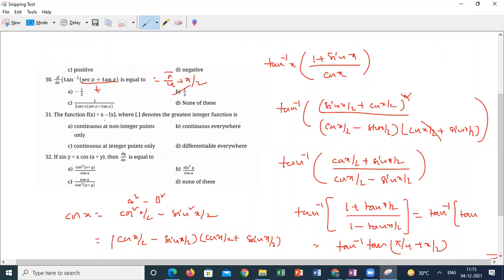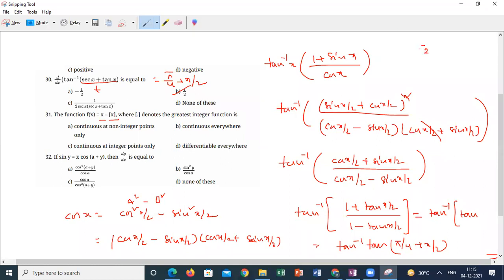Next, how are we going to do this? The function f of x is equal to x minus the greatest integer function. Both x and the greatest integer function should be continuous for f to be continuous. But it says continuous at non-integer points, continuous everywhere. It is definitely not continuous everywhere, because the greatest integer function is discontinuous at all integral points.